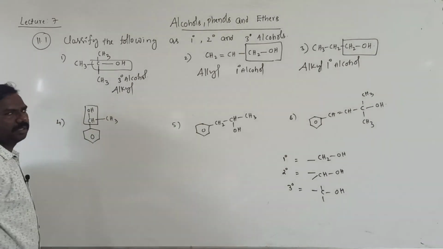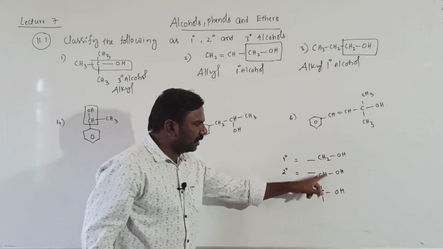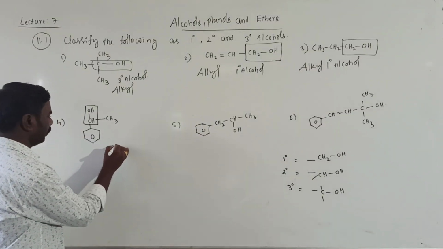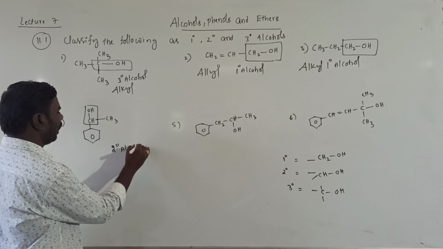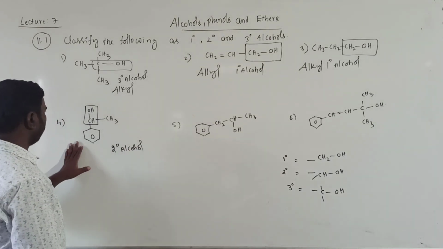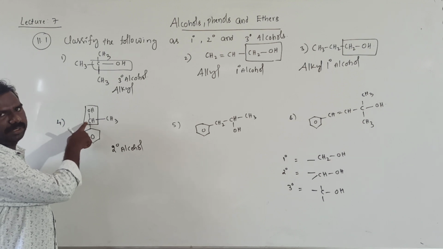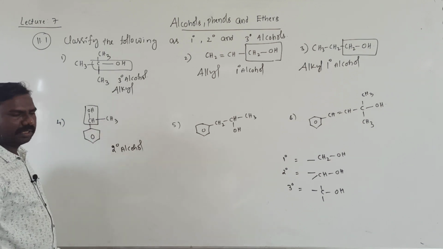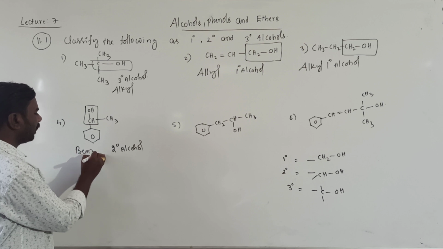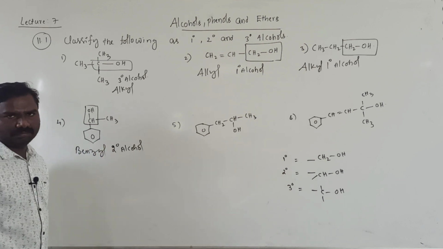Next one, CHOH it is, students. CHOH is a secondary alcohol. You know already. The OH attached carbon atom is sp3 hybridized, next to the benzene ring. That's why it is benzyl secondary alcohol.